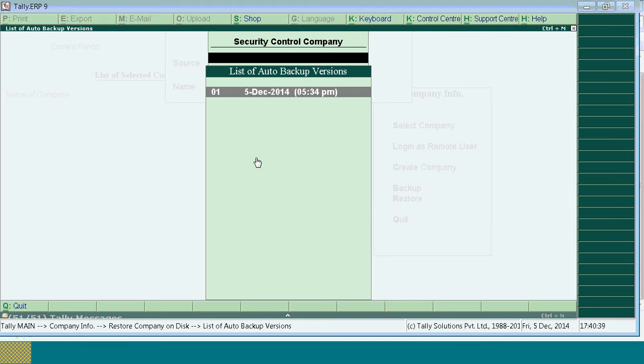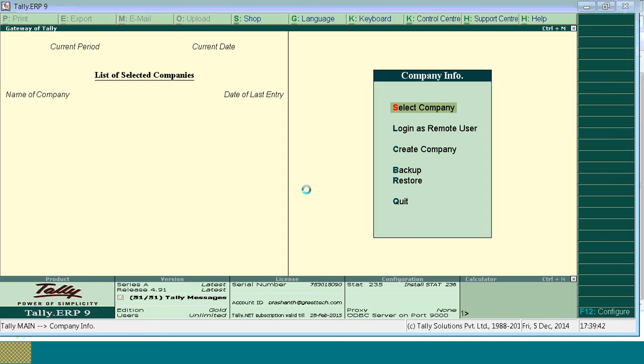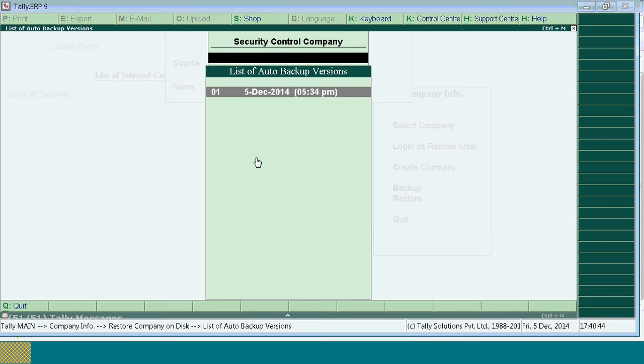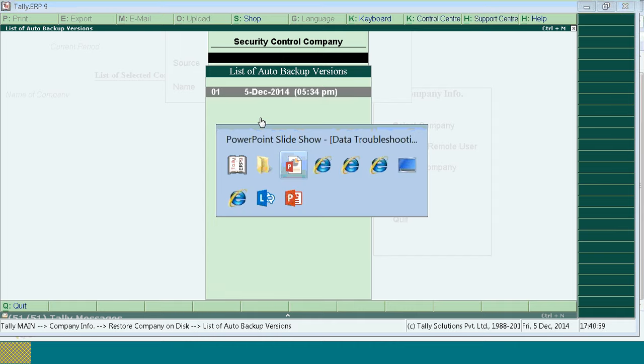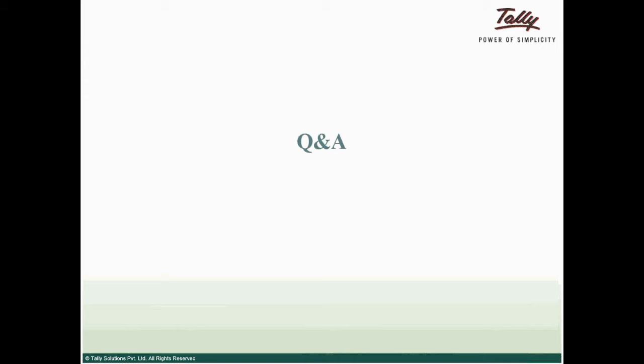Mr. Ravi, versions will not be of the last 60 days. It will be from day 1 till the current date. It is nothing but a file which contains the transactions from day 1 till 5th December. Tomorrow from day 1 till 6th December. Day 1 till the 7th December. So it will be adding. Is that clear, Mr. Ravi?